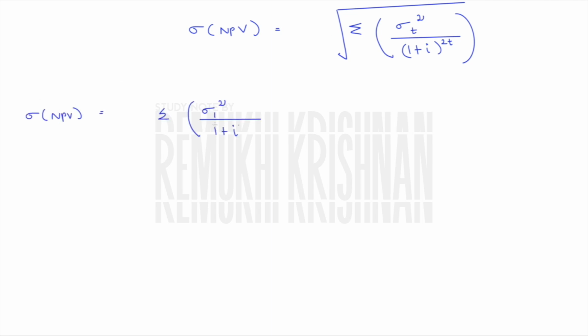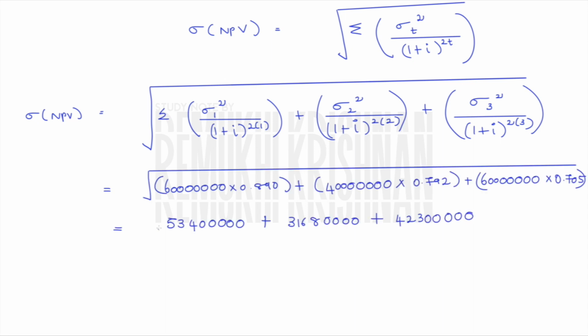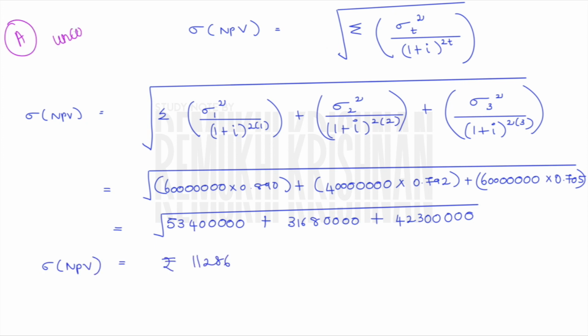So summation of sigma 1 square divided by, just write the formulas and substitute. For t, substitute 1 for the first year. For t, substitute 2 for the second year. Like that, first substitute everything. By solving these, we will arrive at our NPV. So my sigma of NPV comes to be rupees 11,286. This is for uncorrelated cash flows, that is, the cash flows are independent.